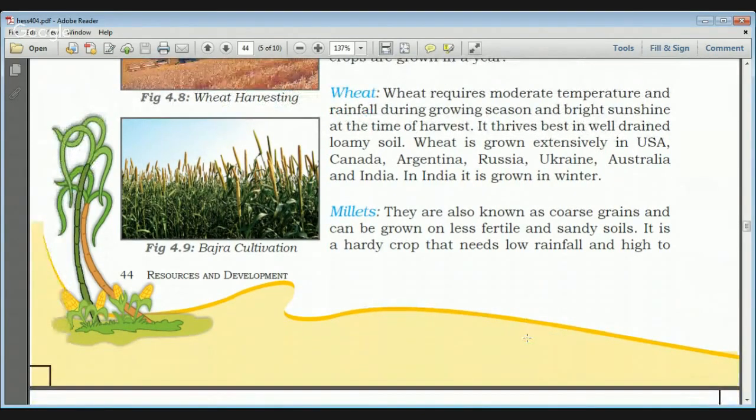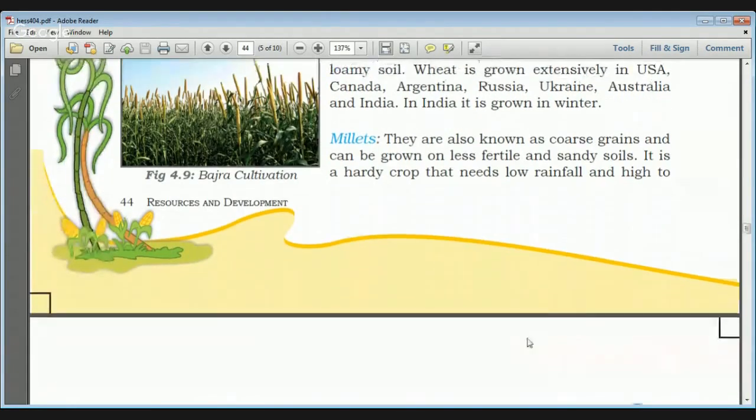The third most important food crop is millets, which are also known as coarse grains. You might have heard the term coarse grains in the National Food Security Act, because there were three types of grains: rice, wheat, and coarse grains.